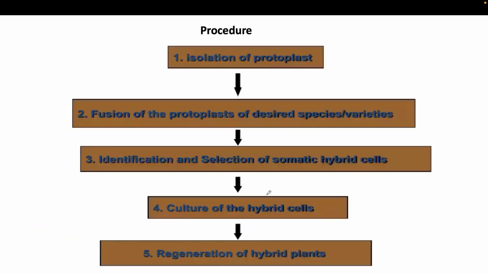So this is the procedure for how you generate a hybrid plant through protoplast fusion. Firstly you have to isolate the protoplast. Then after isolating the protoplast, you have to fuse the protoplasts of the desired species.